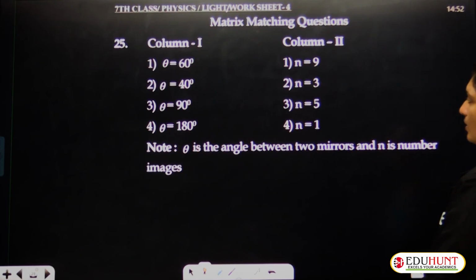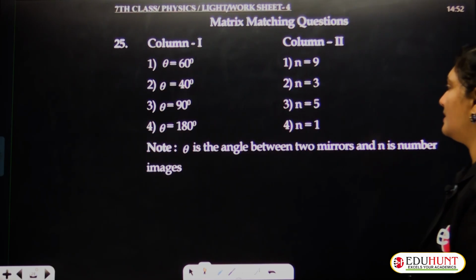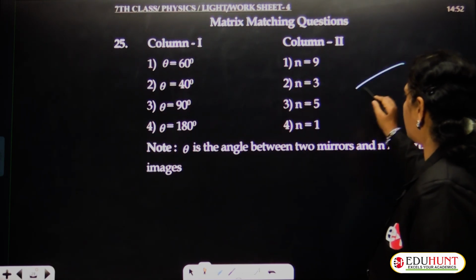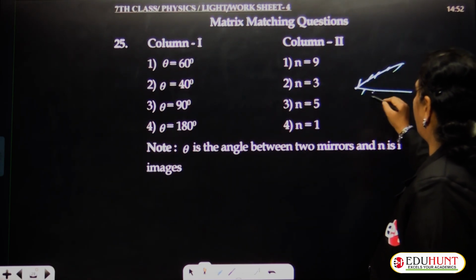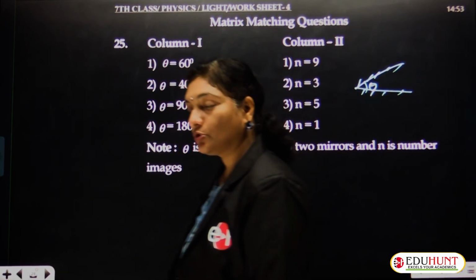So first one, column 1, it was given that angle is 60 degrees and n equals 9. But what is n and theta? Theta is the angle between two mirrors. So two mirrors were given something like this. Between the two mirrors, some angle of inclination is given, that is, the angle between the two mirrors is given